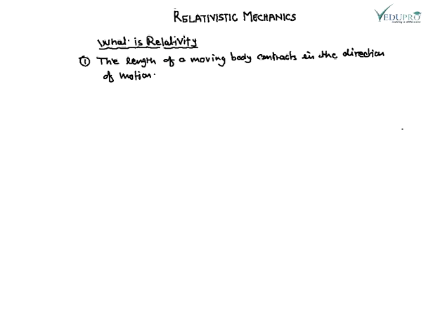Every moving body will contract in the direction of motion. The second concept is that all clocks in motion slow down.